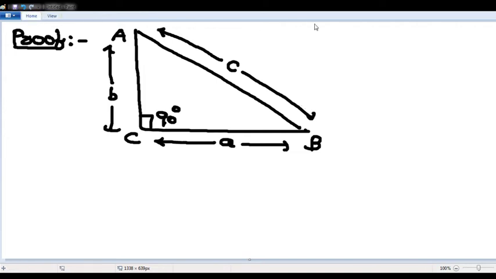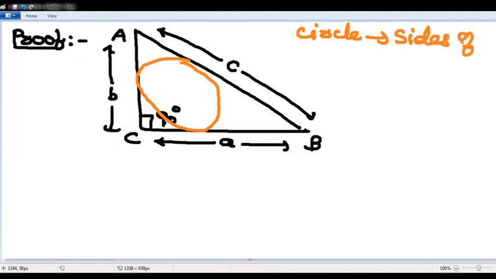So if I take a circle, please write down this important point: the circle which touches all the sides of a triangle is called the incircle.